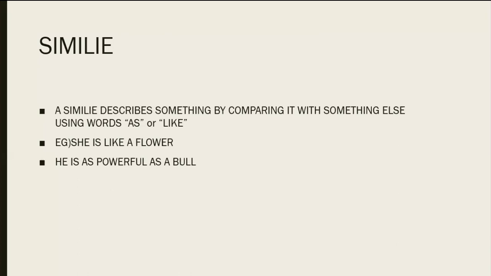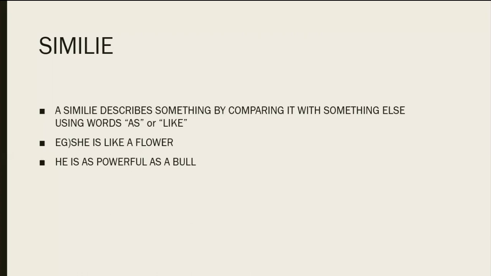Look at the next sentence. He is as powerful as a bull. We are comparing a boy's strength to the strength of a bull using the word as. So when you are comparing anything using the words like or as, it is going to be a simile. Also, it doesn't mean that the boy is exactly as powerful as the bull or the girl is exactly like a flower. It is just a non-literal thing that we are using to create an effect. So simile is used to compare two things using the words as or like.